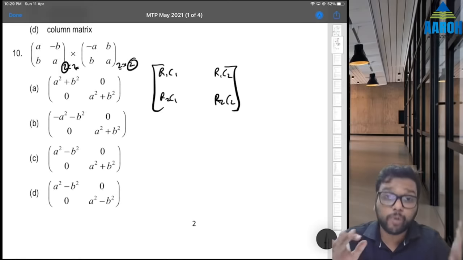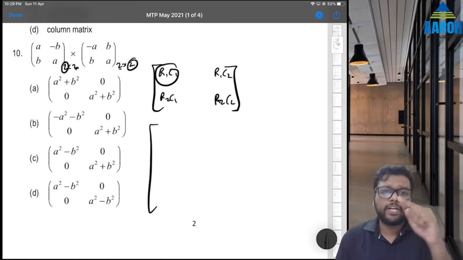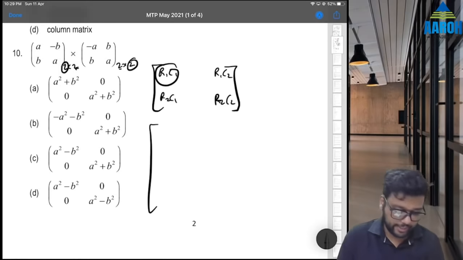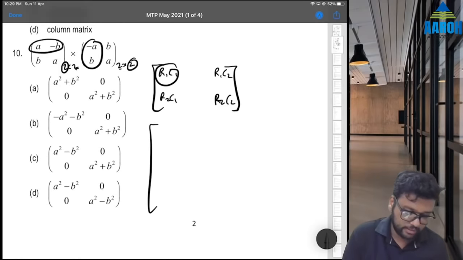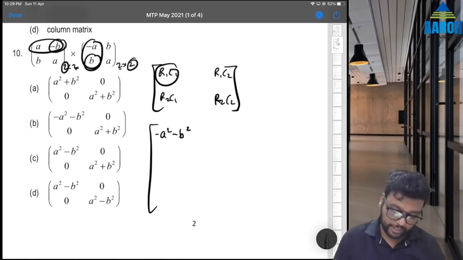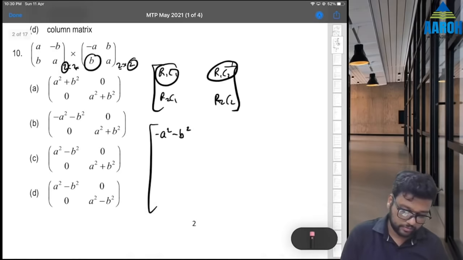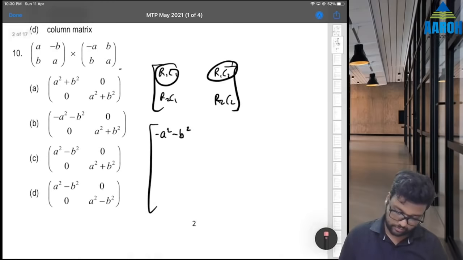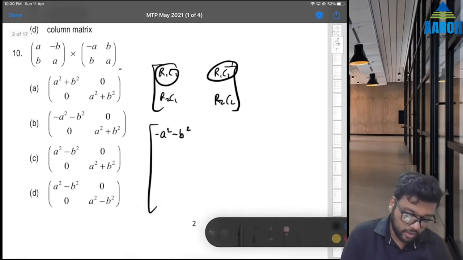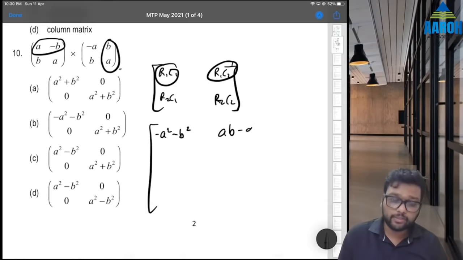If you have problem multiplying, then remember this. For row 1 column 1, we'll multiply row 1 of first and column 1 of second. That is this and this. So a into minus a is minus a square, minus b into b is minus b square. Then row 1 column 2 will be what? Row 1 and column 2. So a into b is ab and minus b into a is also ab.